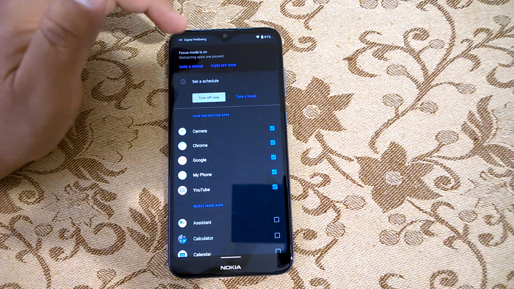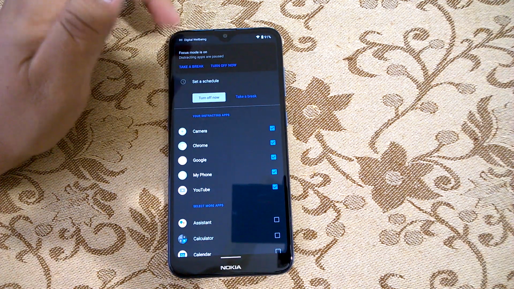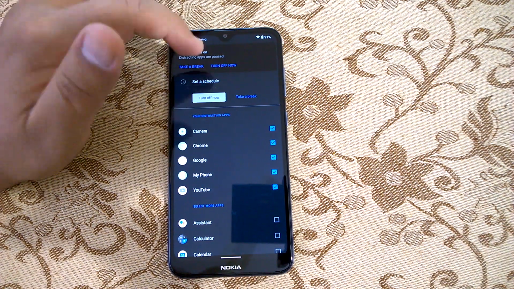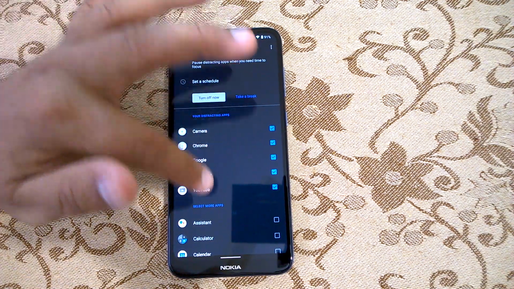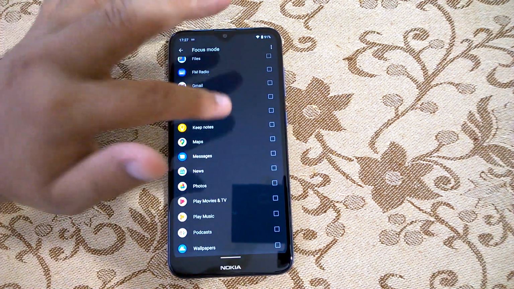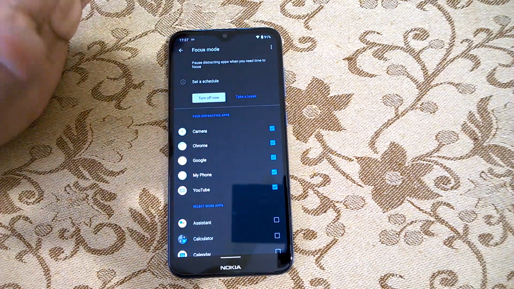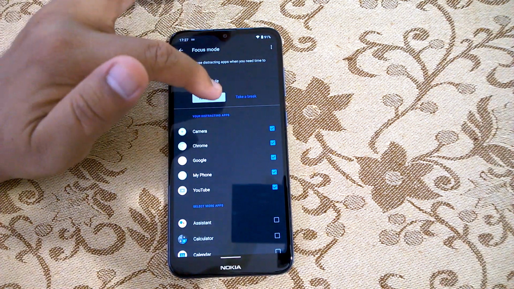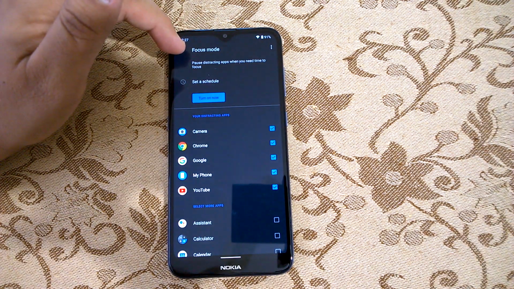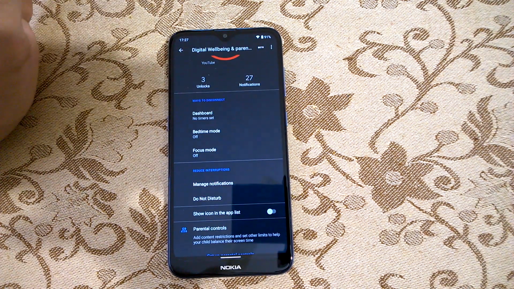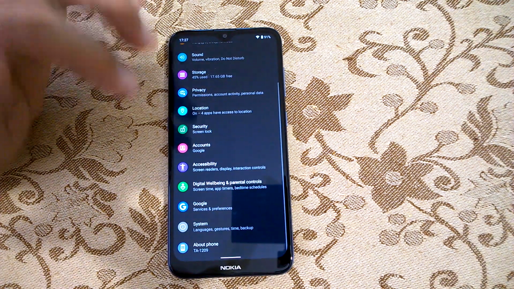So once focus mode is turned on, it will not allow these apps to work even in the background. It will just pause all the apps. So this is a big list of apps that you can pause using the focus mode, and it's easy to turn on and turn off, so you can do that. So these are two important features that have arrived in this digital well-being section.